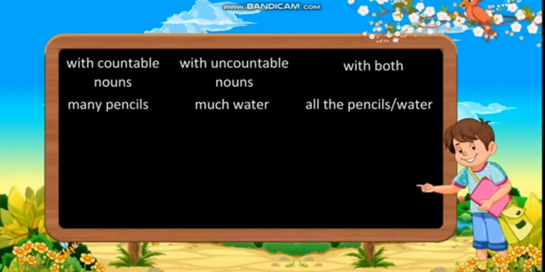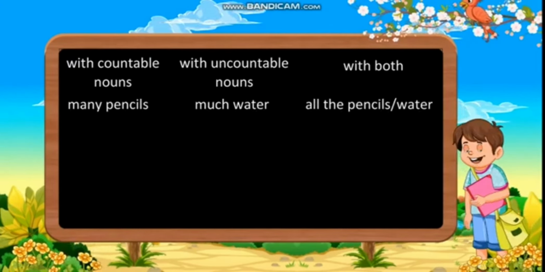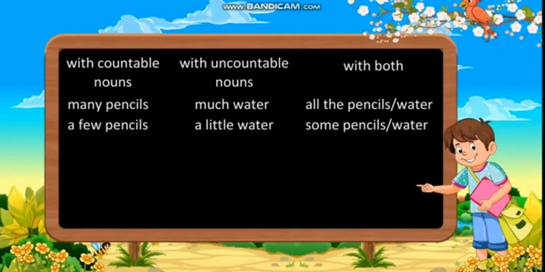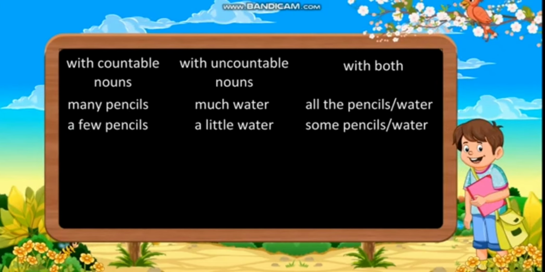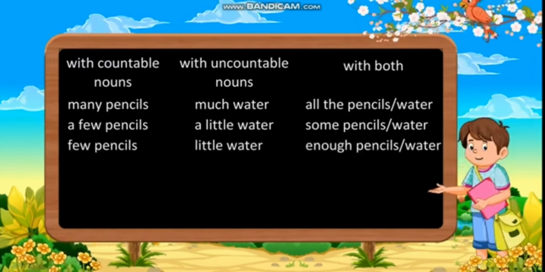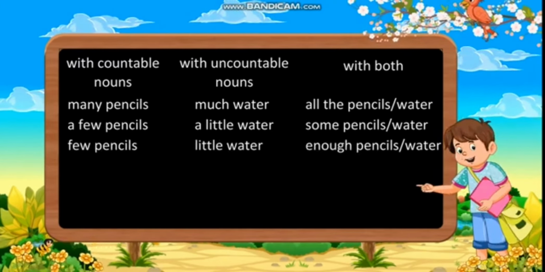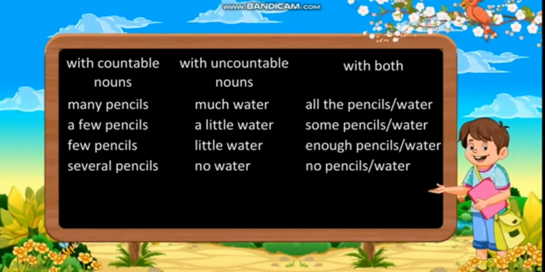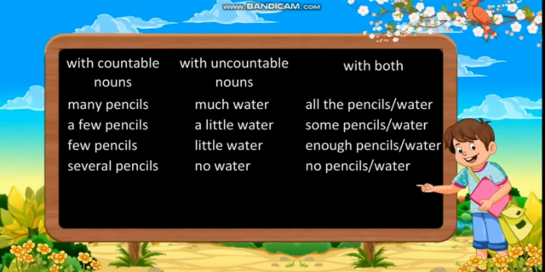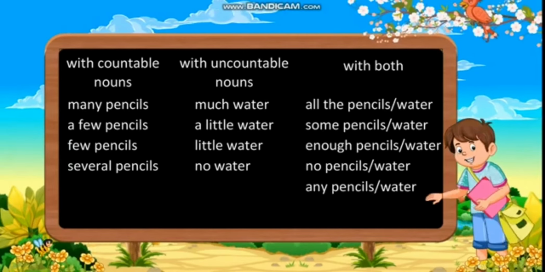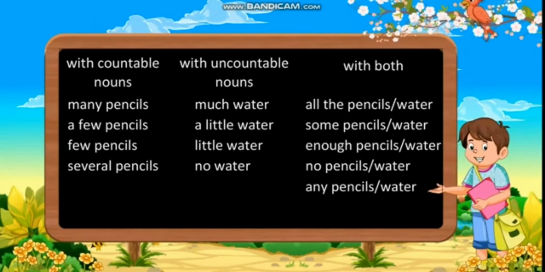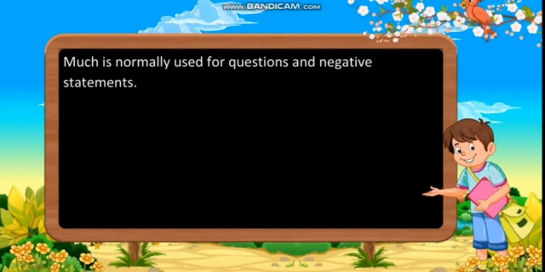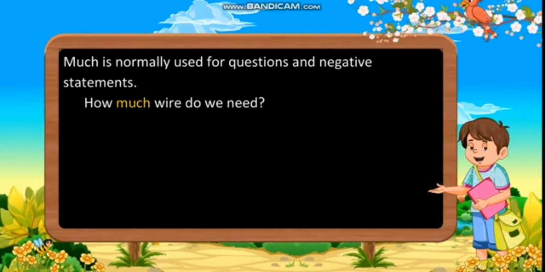Nouns. Many pencils, much water, all the pencils, all the water. A few pencils, a little water, some pencils, some water. Few pencils, little water, enough pencils, enough water. Several pencils, no water, no pencils, no water. Any pencils, any water. Much is normally used for questions and negative statements.